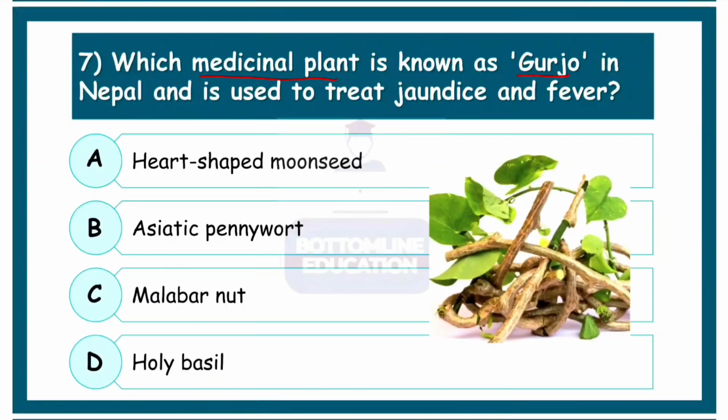Which medicinal plant is known as gurzo in Nepal and is used to treat jaundice and fever? So gurzo, the other name for gurzo is actually heart-shaped moonseed, right?